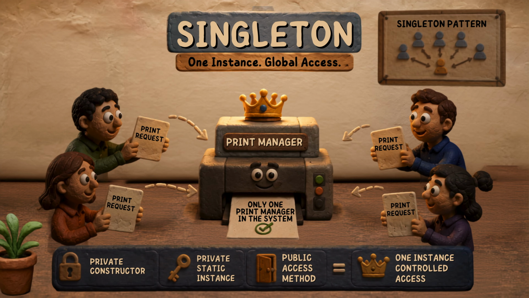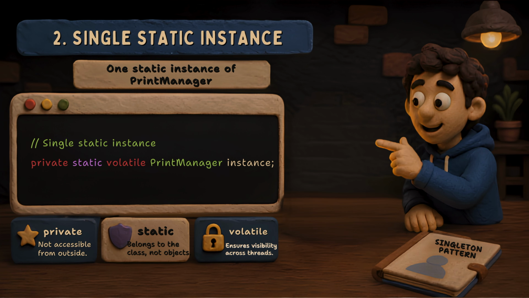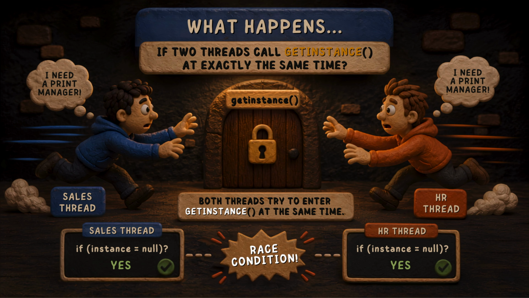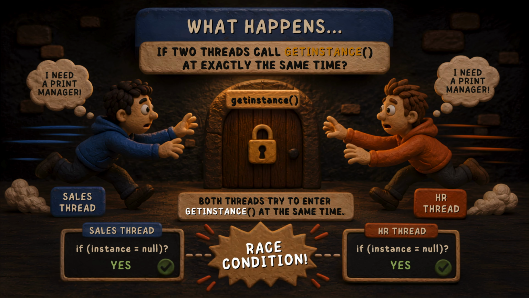In the previous episode, we built our first creational design pattern, the singleton. We made the constructor private, stored one static instance, and exposed a single doorway called getInstance. It looked perfect until one question changed everything. What happens if two threads call getInstance at exactly the same time?